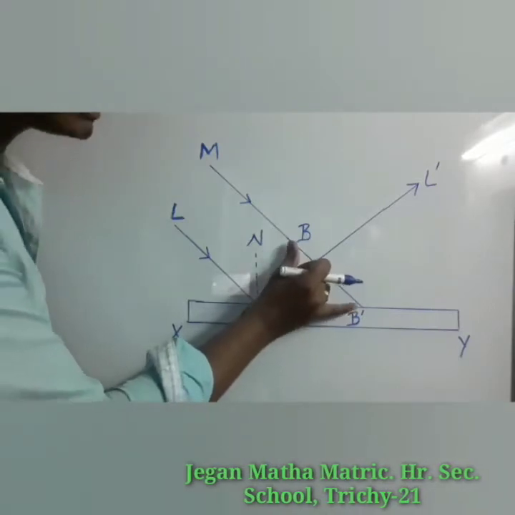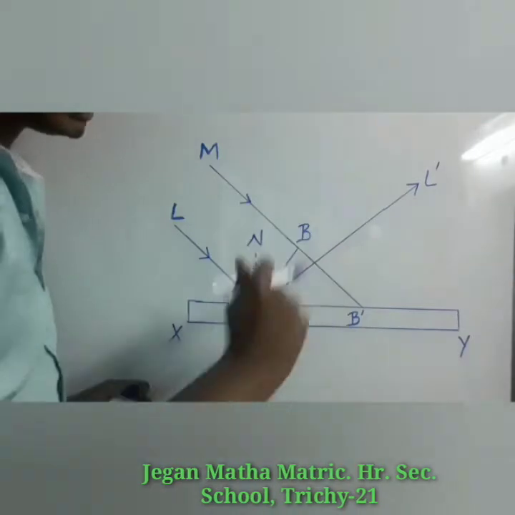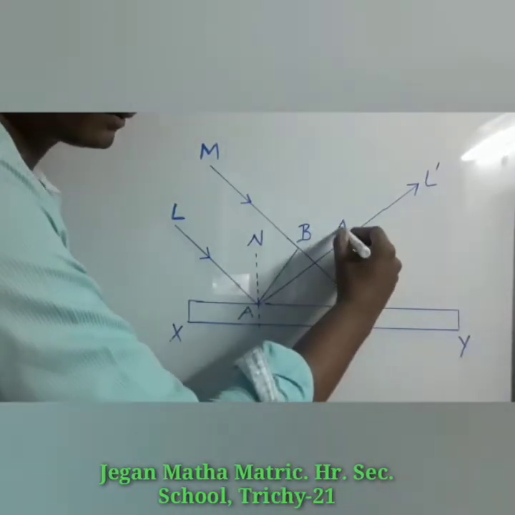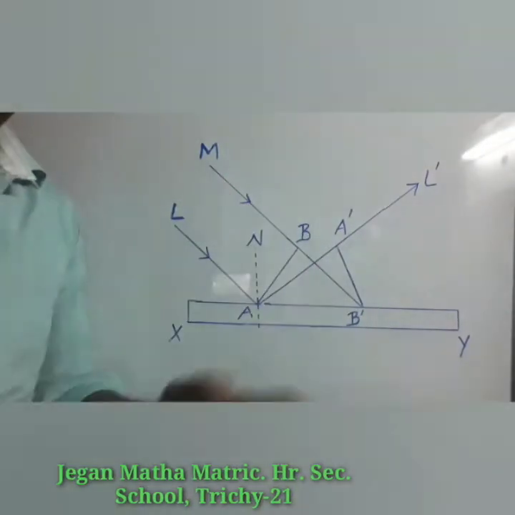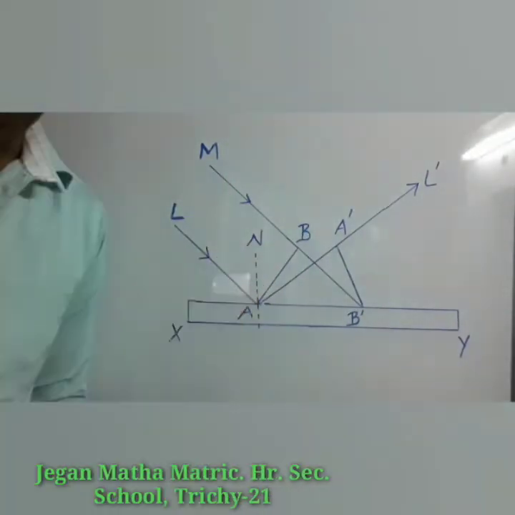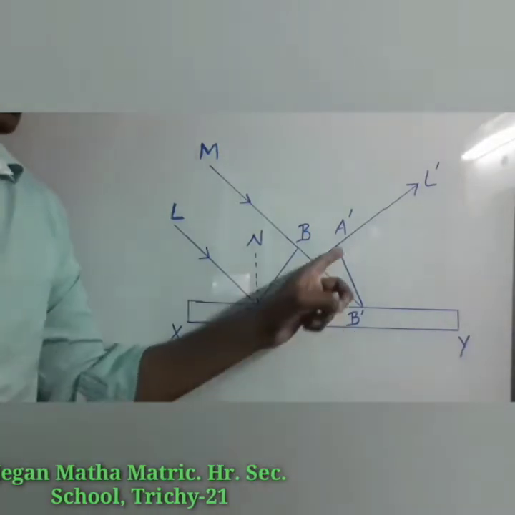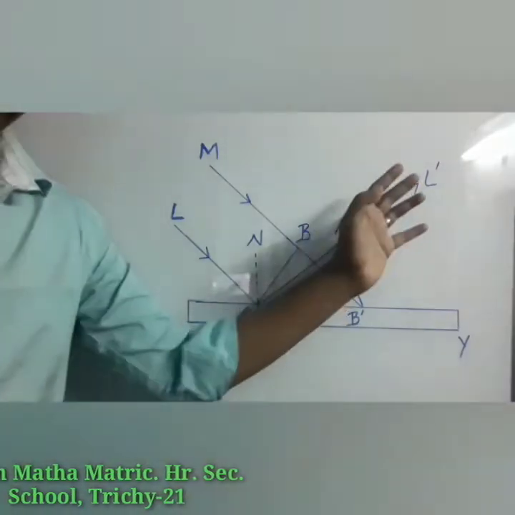Equal to the length BB', this ray will cover the same length, that is AA'. This is applicable to all the points on the wavefront. Thus, the reflected wavefront A'B' propagates as a plane wavefront.